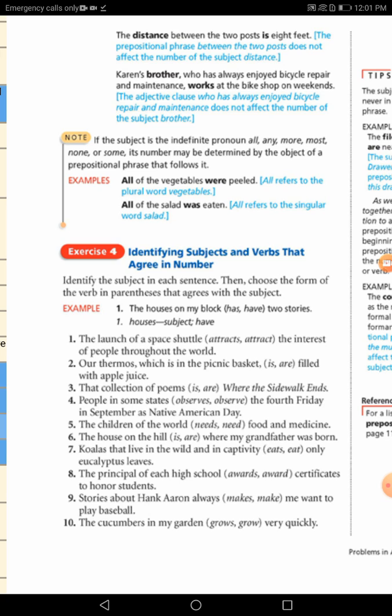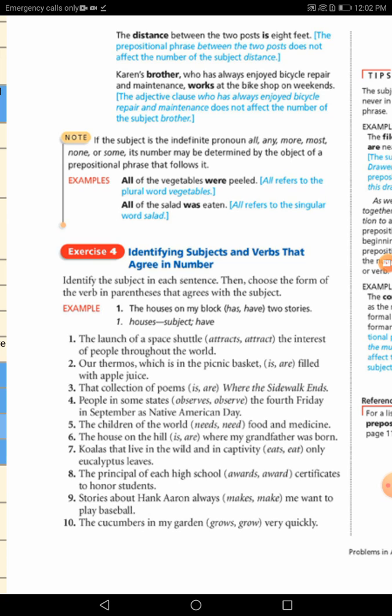So, all of the vegetables were. But if I say all of the salad, an uncountable noun, a quantity, we say all of the salad was, not were. The same as when I say all of the juice is, not are, but all of the students are. So be careful here, what determines the agreement is the object of the preposition, not the subject. Okay, let's move to practice.